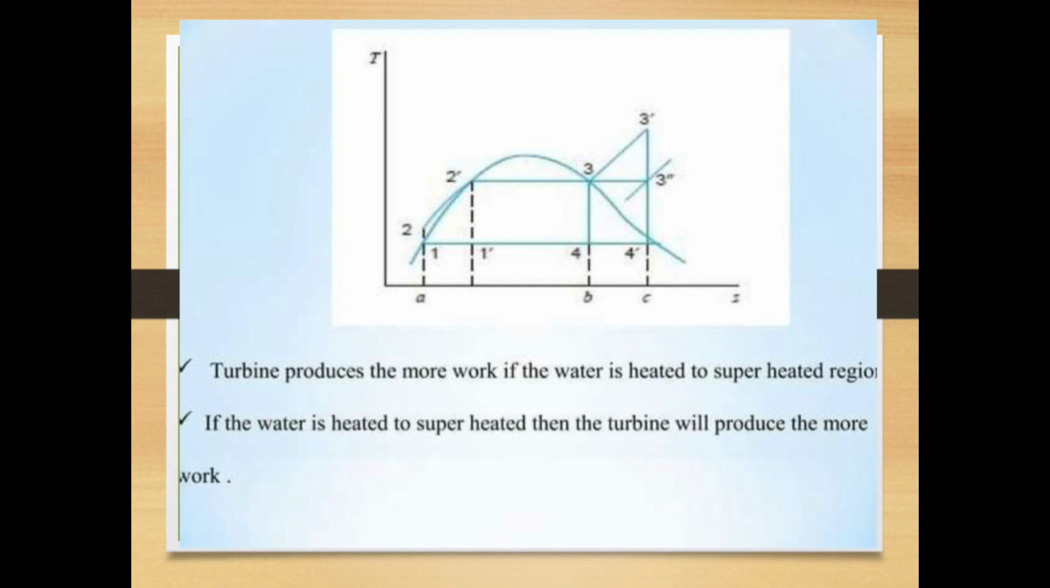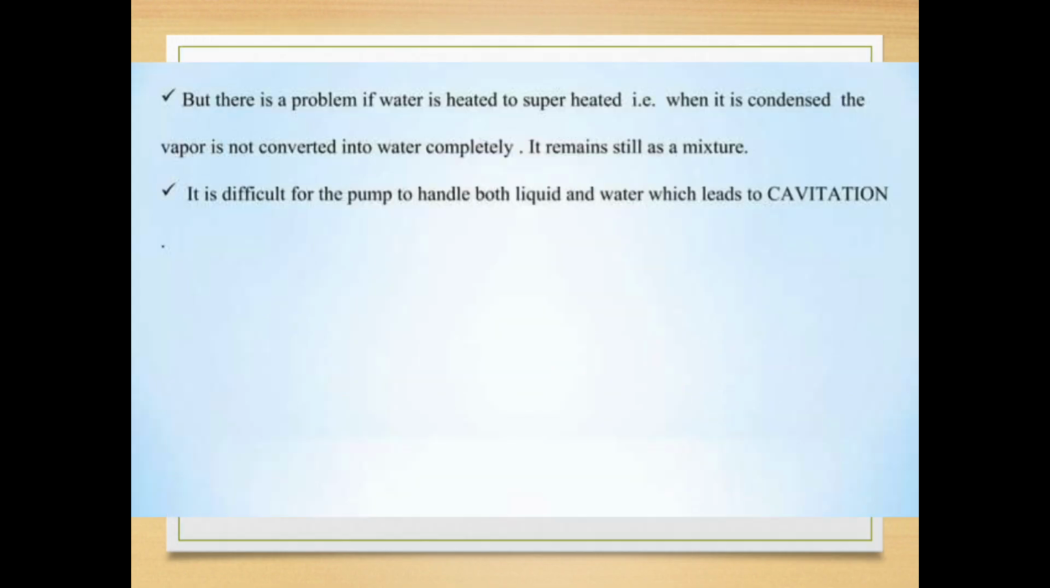Turbine produces more work if the water is heated to the superheated region. If the water is heated to superheated, then the turbine will produce more work. But there is a problem if water is heated to superheated. When it is condensed, the vapor is not converted into water completely. It still remains as a mixture. It is difficult for the pump to handle both liquid and vapor, which leads to cavitation.